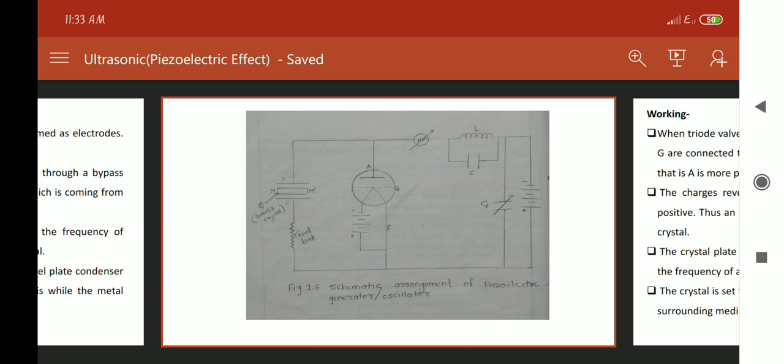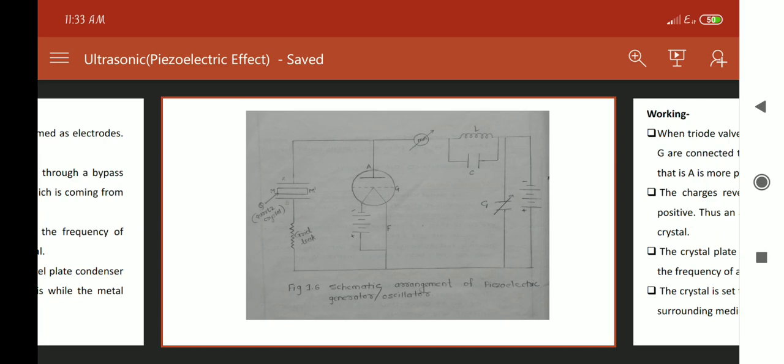Finally, here we can see M dash, which represents the mechanical axis, and the two ends A and B, the metal plates, act as the electrical axis. So this is the simple construction of the piezoelectric generator.